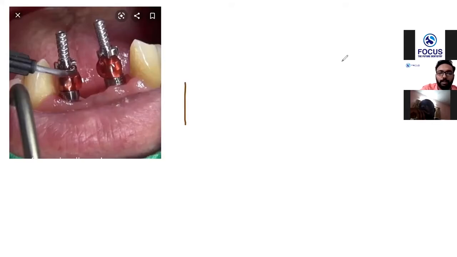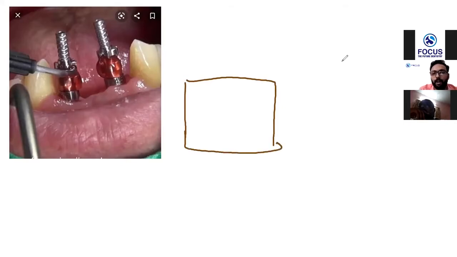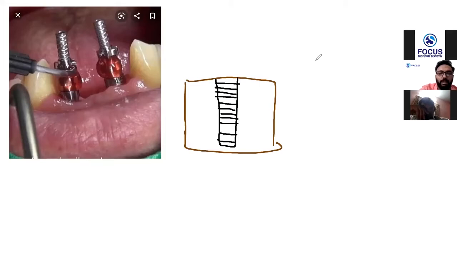So suppose this is a bone block. What do we do? We place an implant. I'm just showing you, I have drilled a hole like this. It will be something like this, isn't it? So the implant is within the bone. This is the first phase.